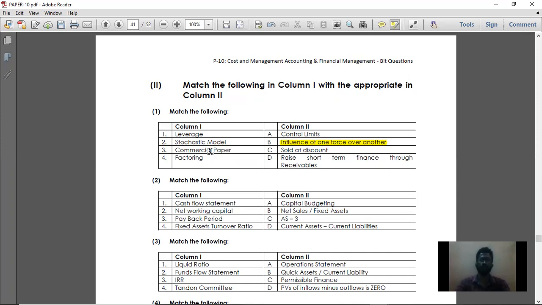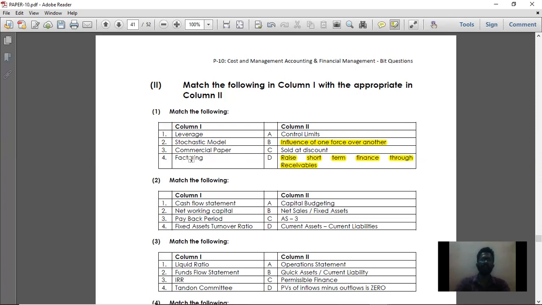What is this commercial paper? Commercial paper is nothing but a bill kind of paper which you are going to receive in the future. That is the amount which you are going to receive in the future. You can discount it and raise short-term finance. Suppose I have a commercial paper that I am going to receive 1 lakh rupees after 3 months. I can give it to the bank and raise short-term finance through that commercial paper. So option D is the right answer. That is, raise short-term finance through receivables.